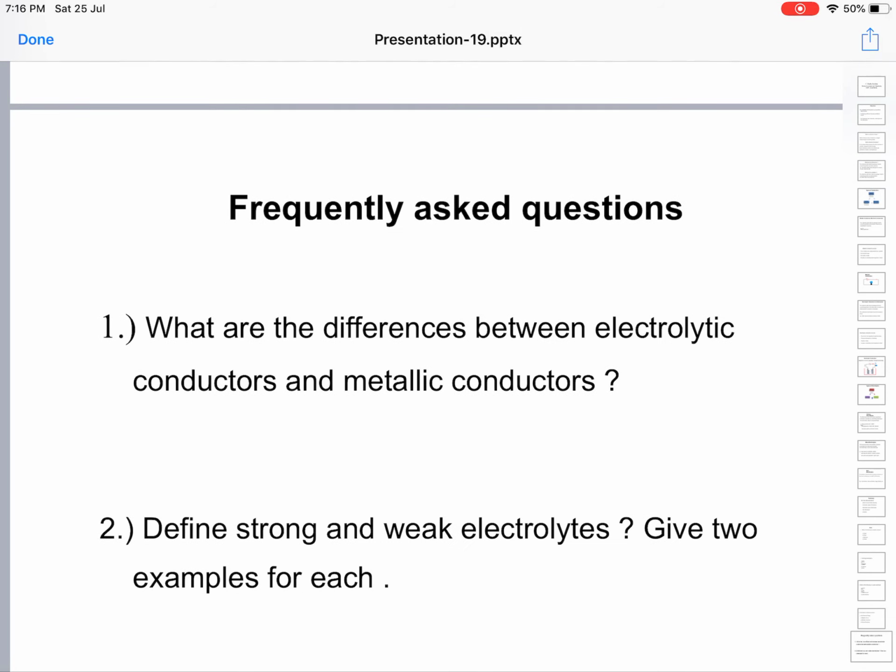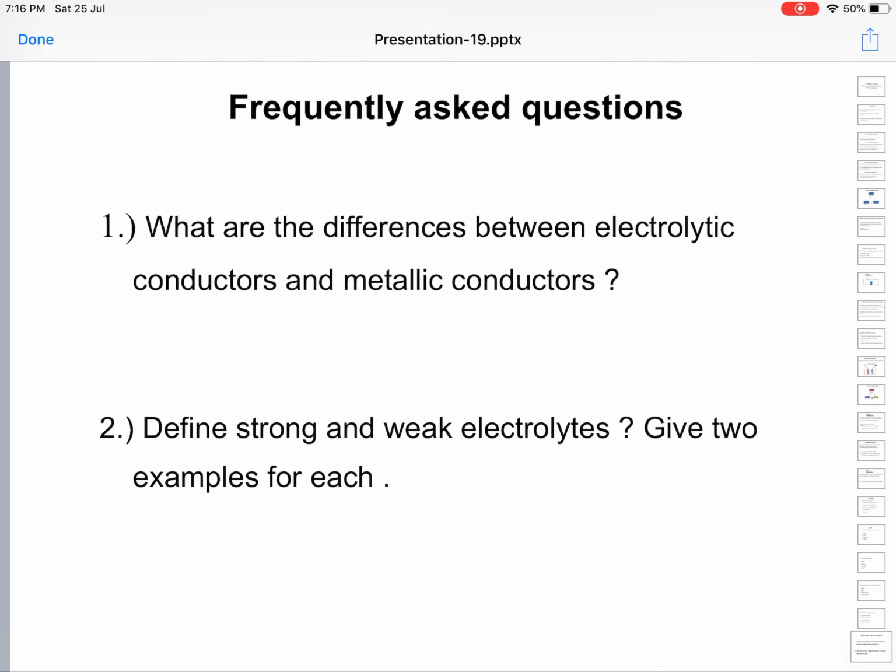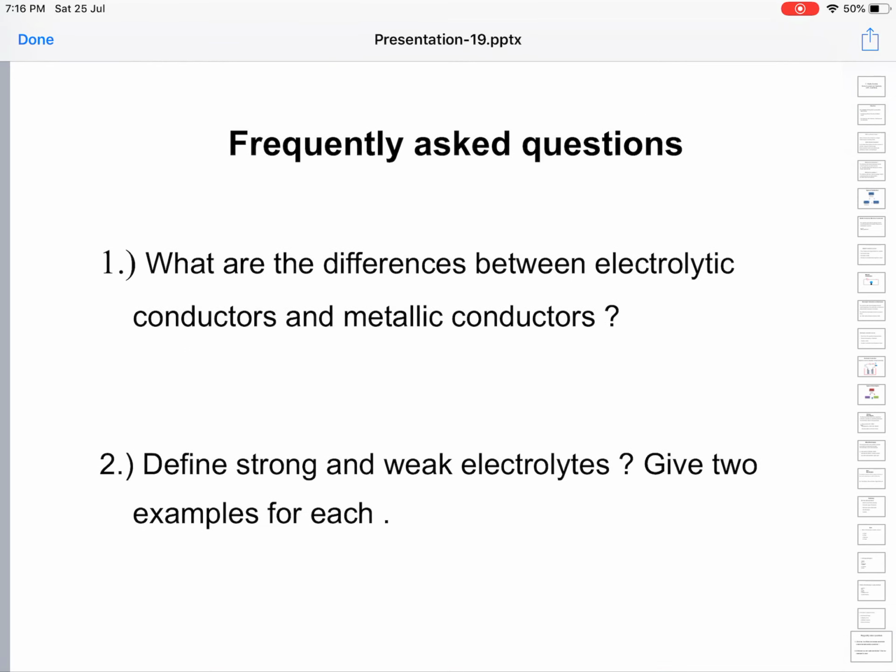Frequently asked questions from these topics are: what are the differences between electrolytic conductors and metallic conductors? Define strong and weak electrolytes. Give two examples for each. These are very simple questions. You can easily answer them.